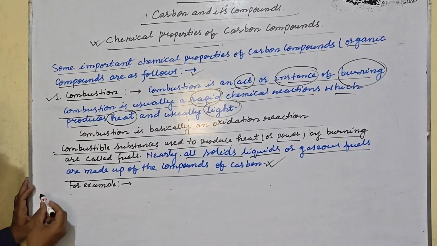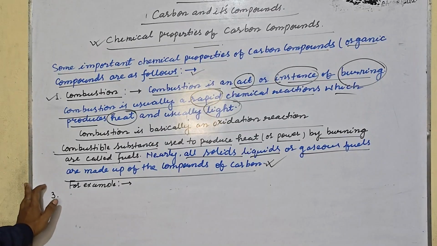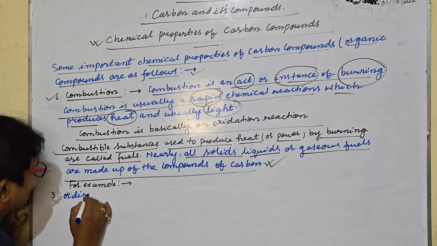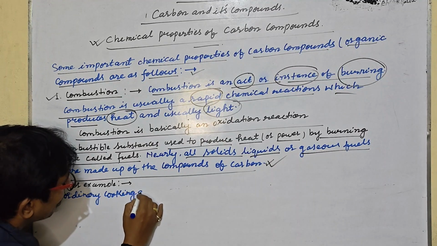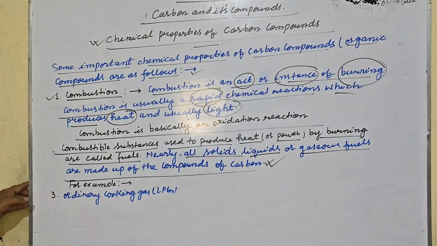So the example number 3. The example number 3 says ordinary cooking gas. What is ordinary cooking gas? That is LPG. Ordinary cooking gas, that is LPG, liquefied petroleum gas, is normally a mixture of